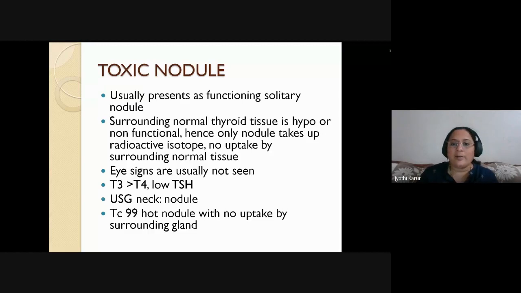When there is normal uptake, what is the nodule? Is it cold or hot or what? There is something, neither hot nor cold. Anyone?